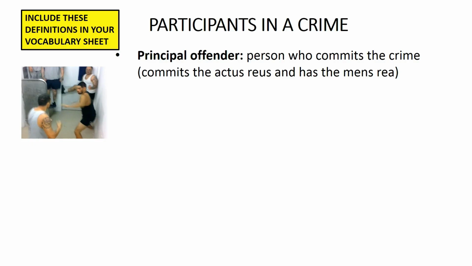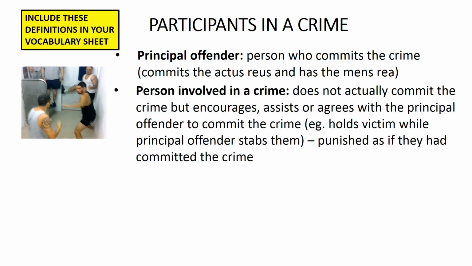The second type of participant in a crime is a person who is involved in that crime. This is a person who does not actually commit the crime, but encourages, assists, or agrees with the principal offender to commit the crime.